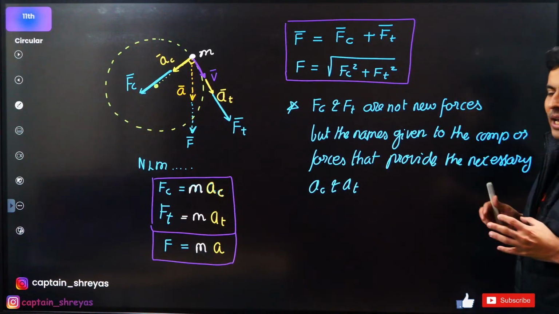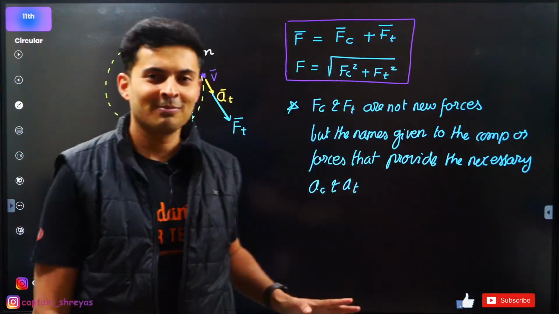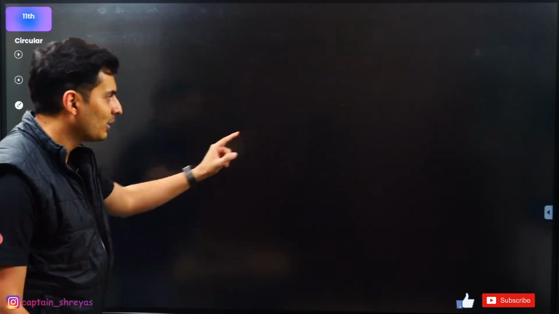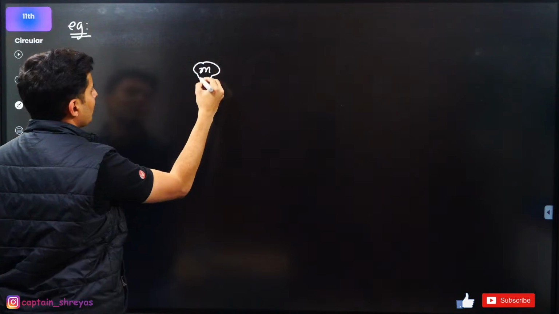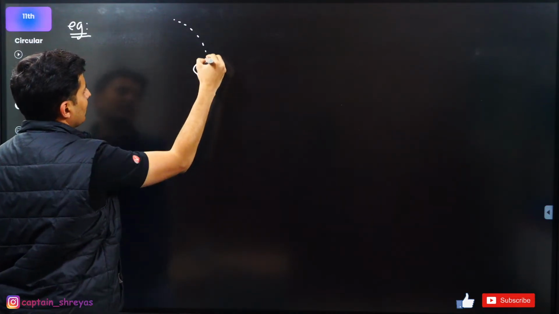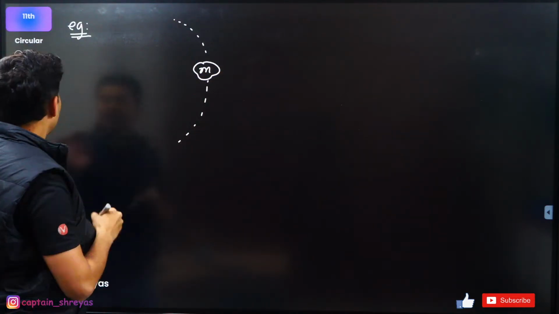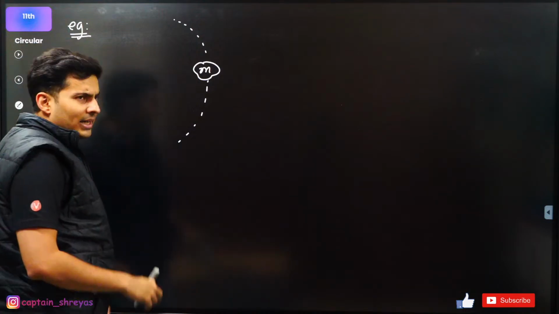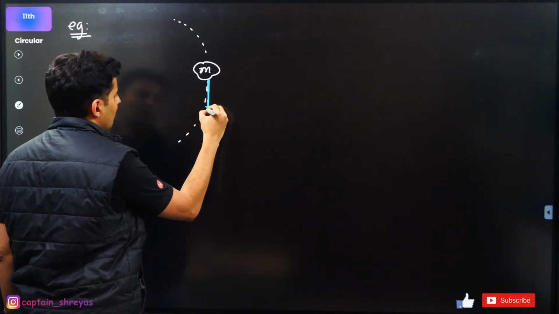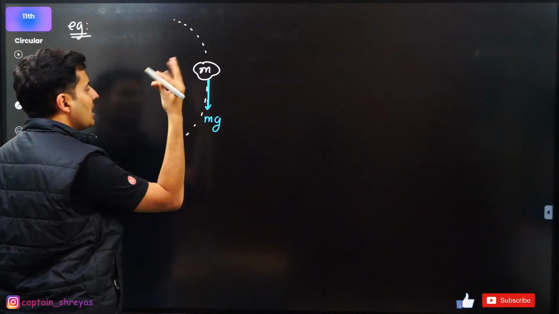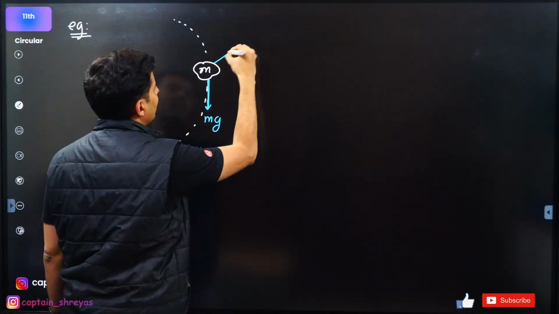You might be confused for a bit. Sir, what is this statement? I'm not able to understand. Hold on. You will understand this statement completely with this example. Imagine there is some mass over here, and this mass is going in a curved path like this. And there are many forces acting on it. One of the forces, let's say mg, maybe like this.